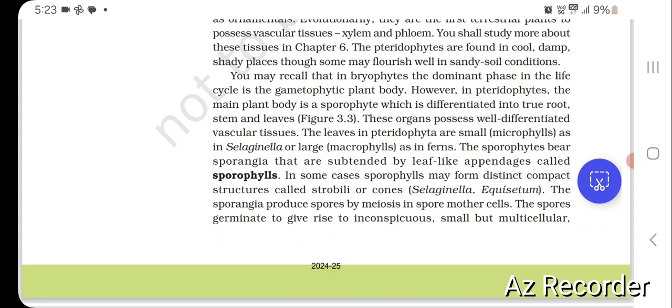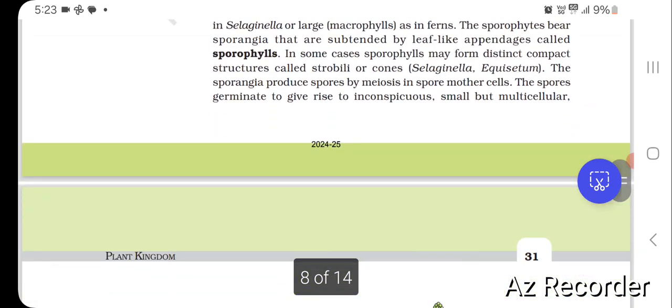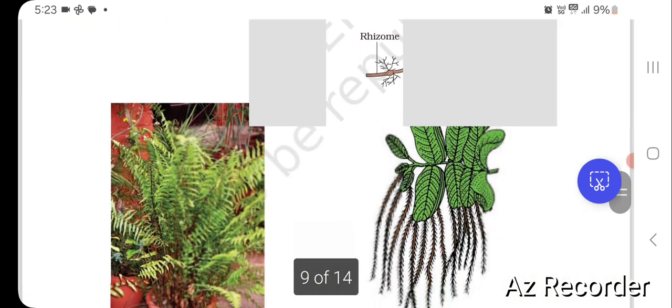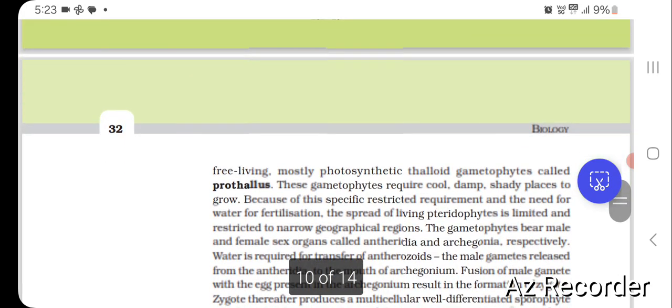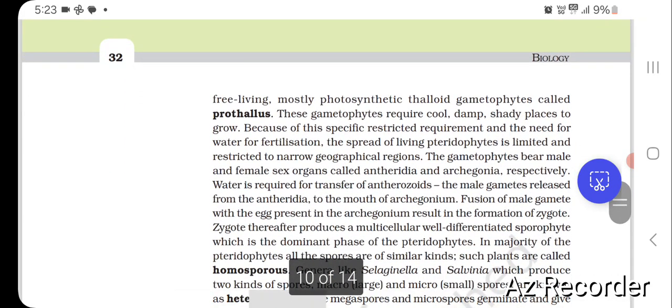The sporophytes bear sporangia that are subtended by leaf-like appendages called sporophylls. In some cases, sporophylls may form distinct compact structures called strobili or cones. Selaginella, Equisetum. The sporangia produce spores by meiosis in spore mother cells. The spores germinate to give rise to inconspicuous, small but multicellular, free-living, mostly photosynthetic thalloid gametophytes called prothallus. These gametophytes require cool, damp, shady places to grow.